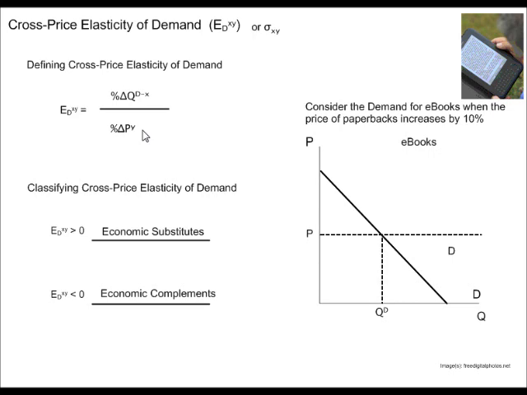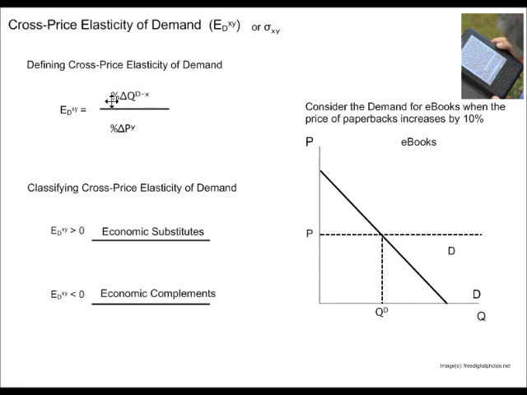So I'm comparing two different goods, two different things about those two different goods, right? It's the price of good Y and the quantity demanded of good X. If you recall from economic substitutes, those two variables have a direct relationship, right? Economic substitutes. An example could be Coke or Pepsi. When the price of Coke goes up, you buy less Coke and more Pepsi. An increase in the price of Coke will also increase the quantity demanded of Pepsi.